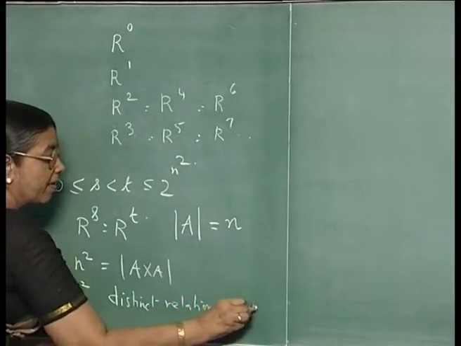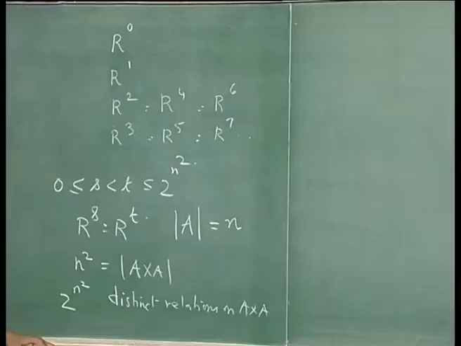This includes the universal relation, where all the ordered pairs are present, and the empty relation, where none of the ordered pairs are present.